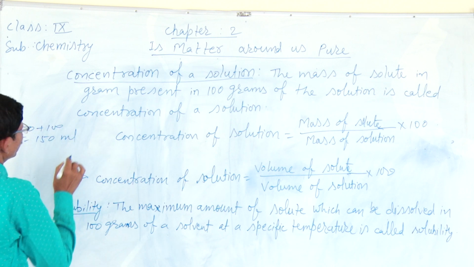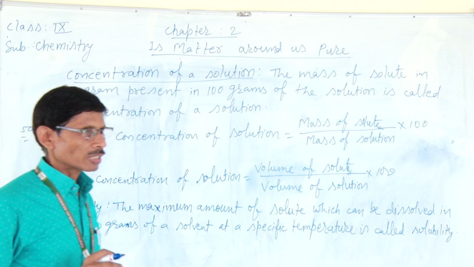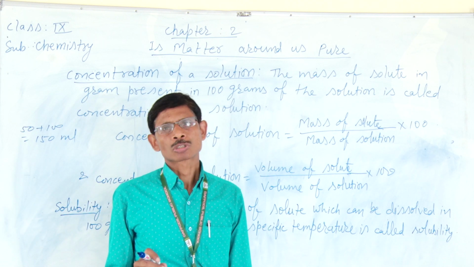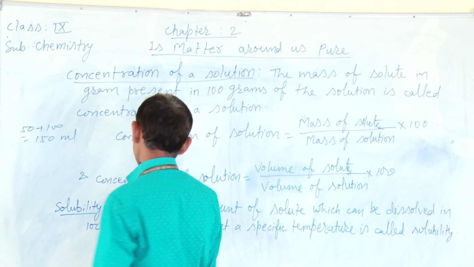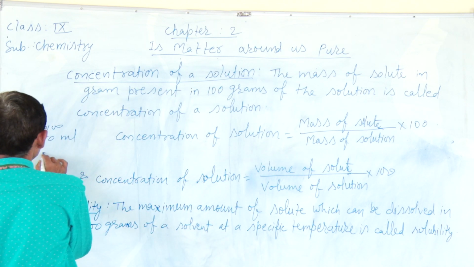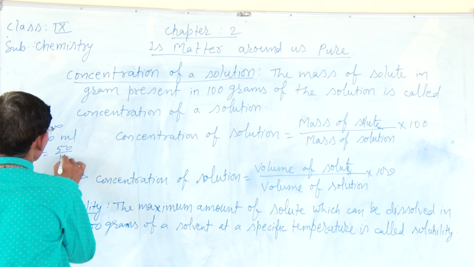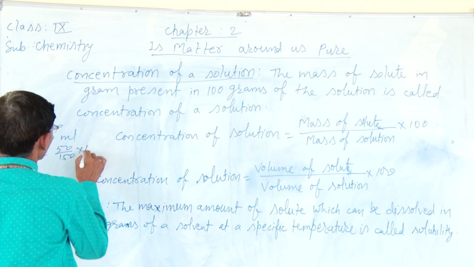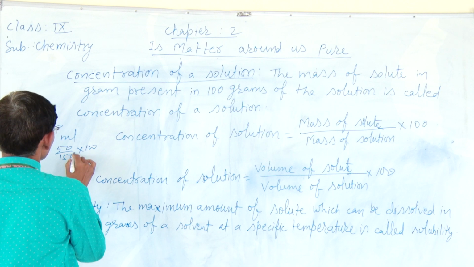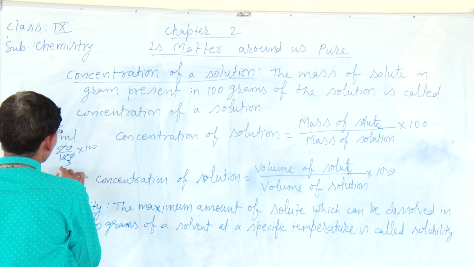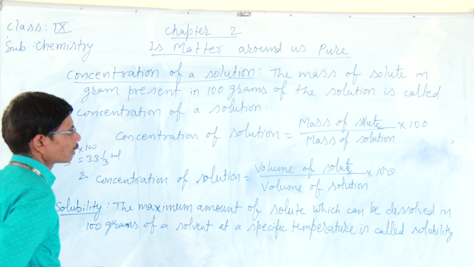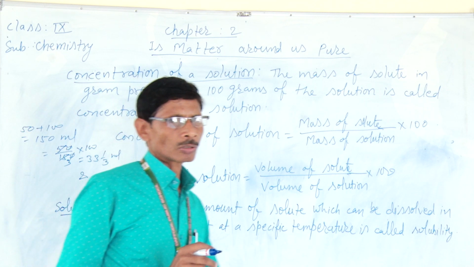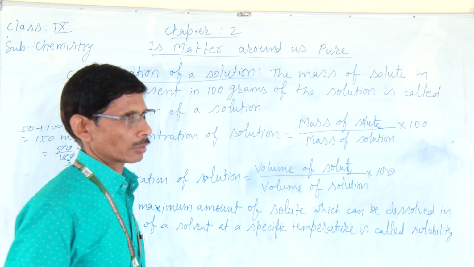150 milliliter. That means the volume of solution will be 150 milliliter. So the concentration of that solution will be 50 by 150 into 100. That means 33 and 1 by 3 will be the concentration of that solution.